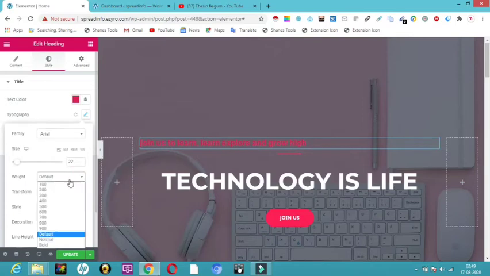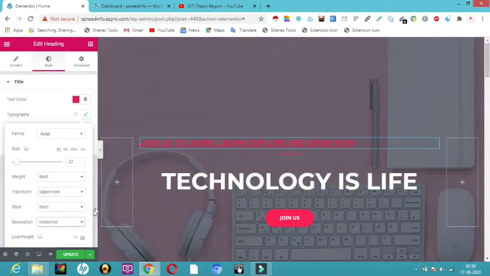And here it is asking about the weight. If I keep it on 900, see how it is changing. You can keep it normal, or you can keep it bold. However you want, you can change it, and then transform. Here you want it in uppercase, lowercase, or capitalize. I'll click on capitalize. Here each and every first letter gets capitalized. I want it in uppercase, so all came into uppercase. And then the point comes to style, whether you want it italic, normal, or how you want. I'll make it italic, and in the decoration, how you want underline, overline, line through. I'll click on underline here, so it has become underlined.